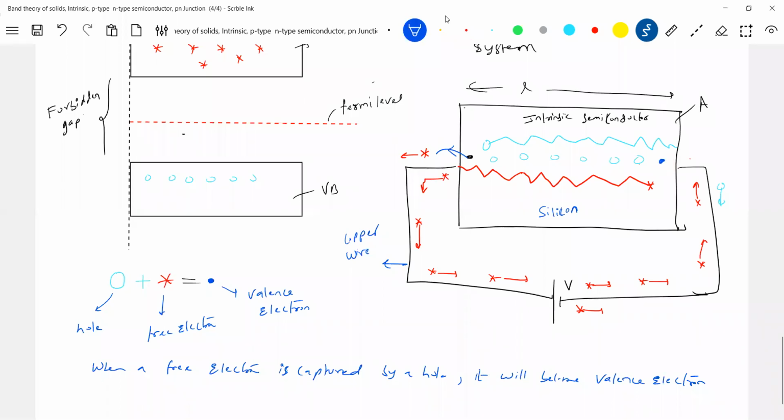Now this hole will not keep quiet. It will pull out this valence electron, so the valence electron will come here and the hole will be here. Next, this hole will again pull this one, which means this valence electron will jump. Indirectly, the hole is moving towards the right. I should show blue color. After some time, you can see this dot here. See how the hole is moving.